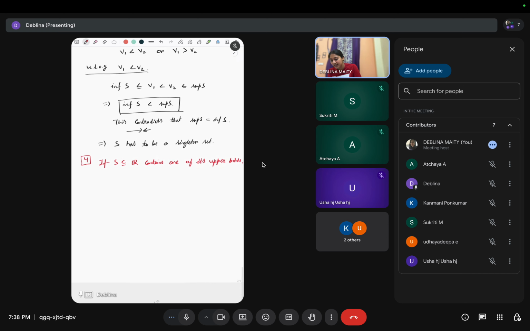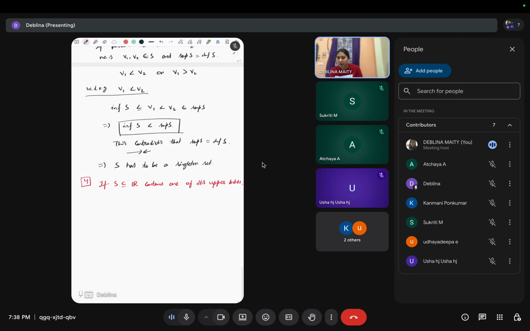Now I'm saying if a set S contains one of its upper bounds, then that upper bound will be the supremum of the set.